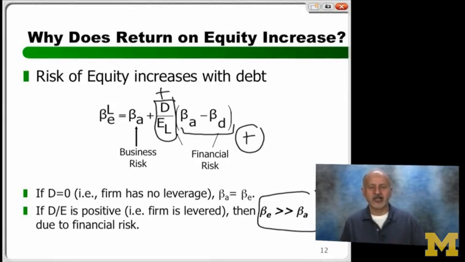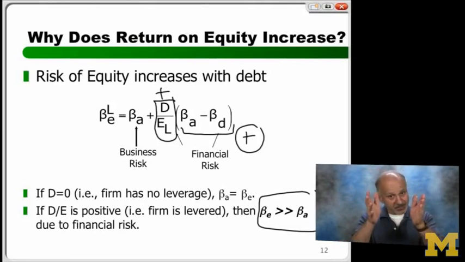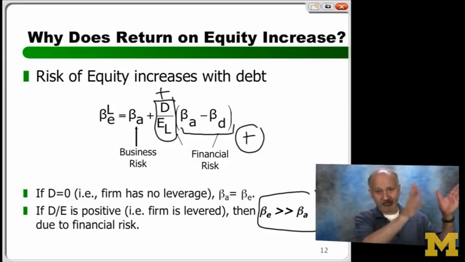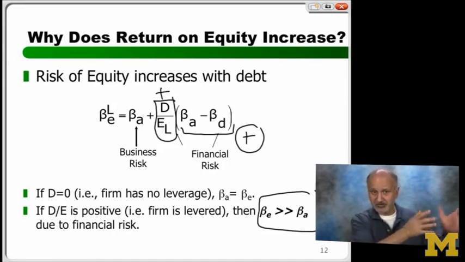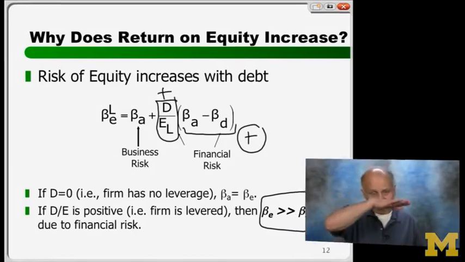One last time. What will be the relationship between beta equity and beta asset if there is no debt? Same. What will be the relationship between return on equity and return on assets, no debt? Same. As soon as you take on debt, what's the one thing you cannot change? Beta asset, return on asset. Also called weighted average cost of capital for our purposes now. So if return on assets is not changed, something has to give. Return on equity goes up, but the average of return on equity and return on debt remains the same.